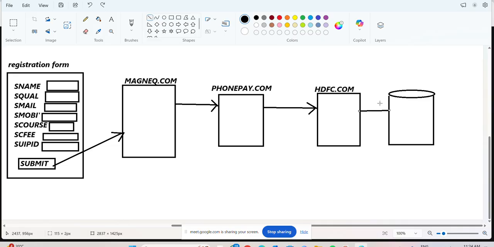Credited to the magneq software. Say yes or no, sir? Okay, credited to which company? Tell me, magneq software. Say yes or no? What I am saying, are you able to understand this concept?